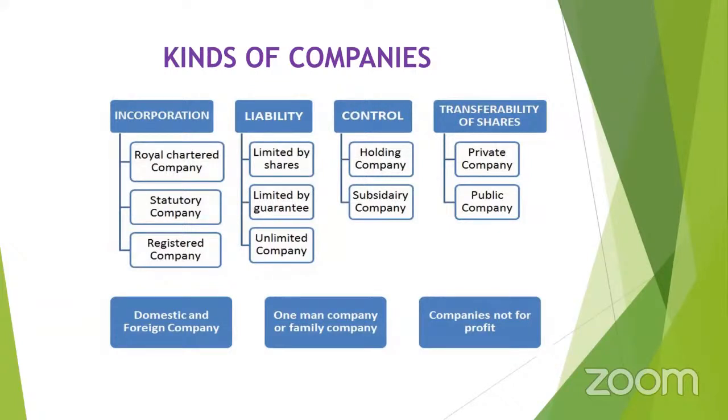So under this type here, the first one you see is the Royal Chartered Company. So these chartered companies are nothing but they are incorporated under the charter. You don't find this Royal Chartered Company at present. When the Britishers ruled our country, the Britishers formed this type of companies. They are called Royal Chartered Companies, and this type of companies are incorporated under the Royal Charter issued by the king or the head of the state.